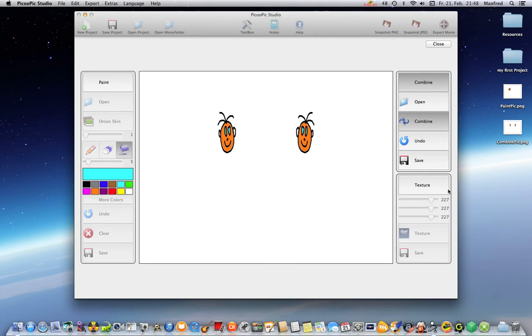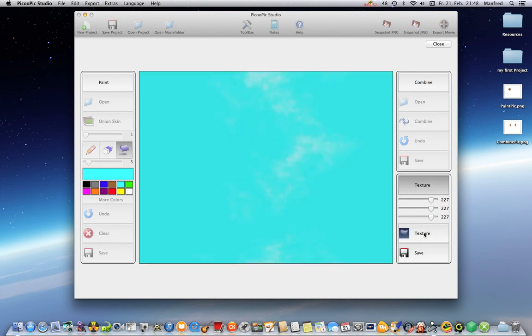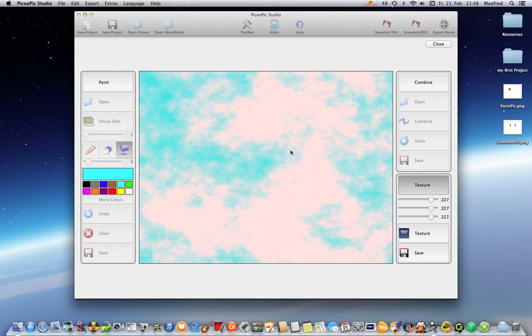And in the texture unit, you can click the texture button, and you see this picture is a good background. You can make a sky.